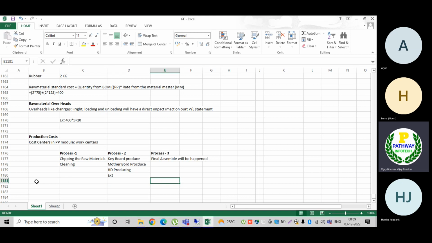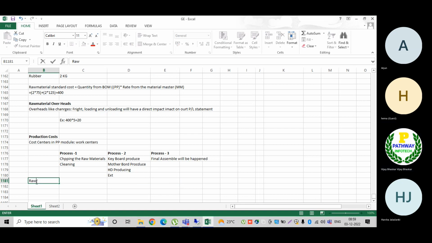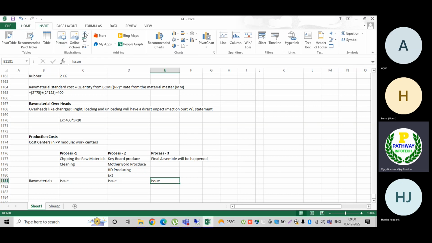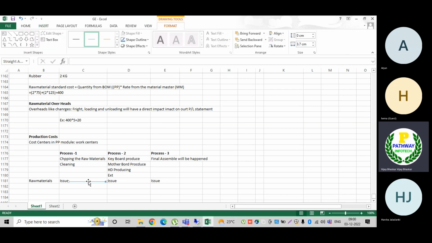So here, raw materials become a semi-finished product. Initially I am issuing raw materials to process one for chopping and cleaning purposes. Then the transfer is done again to the next step. Step by step, one by one, the processes will be completed. Then again we move to the next process.